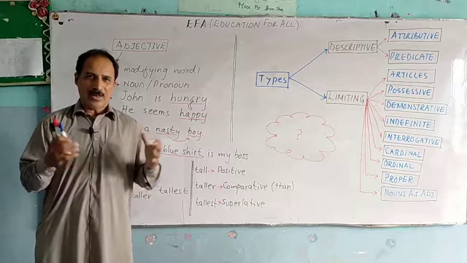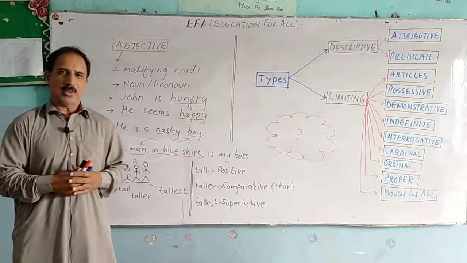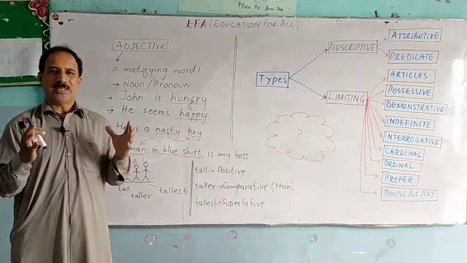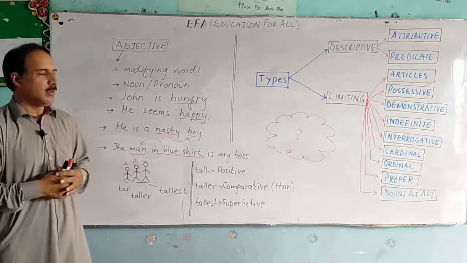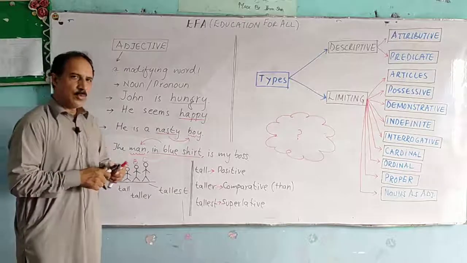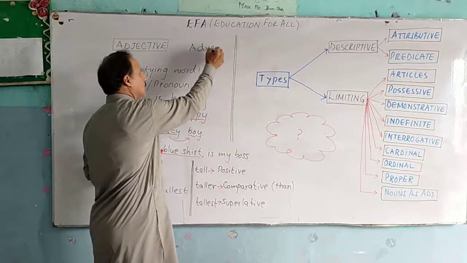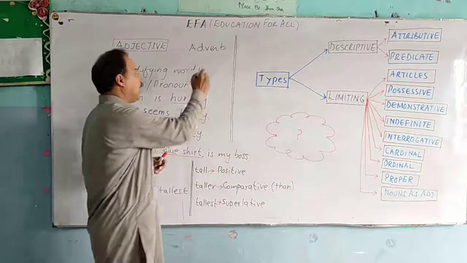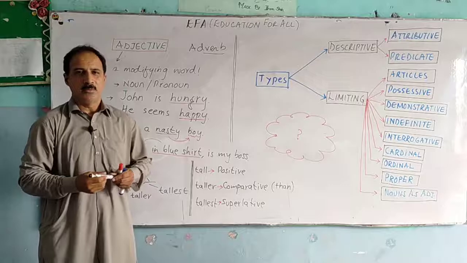So, what are adjectives? Now, another important question is that students often confuse adjectives and adverbs. The simplest trick is that if you look at an adverb, this is how we spell it. Now, part of the word says verb.